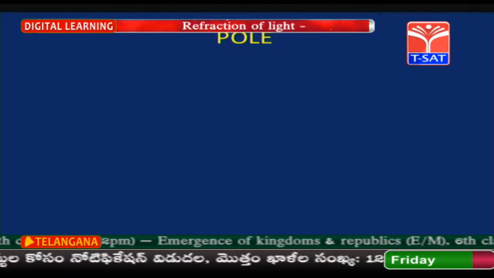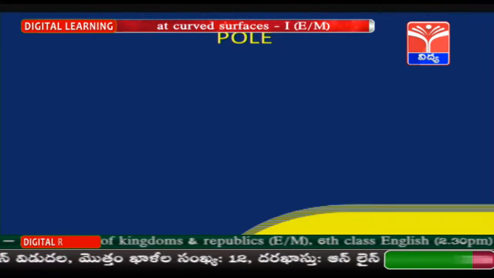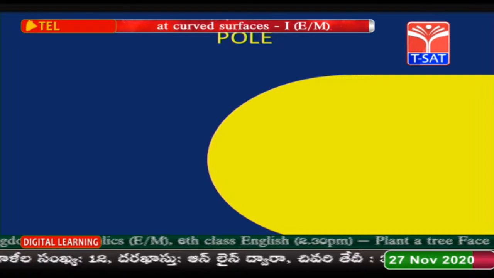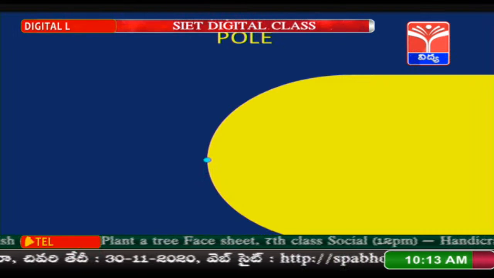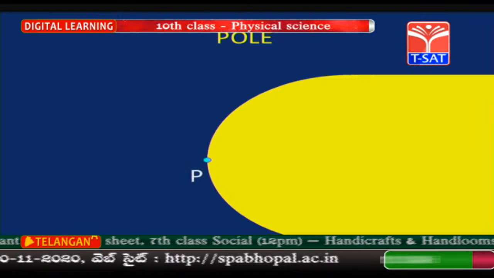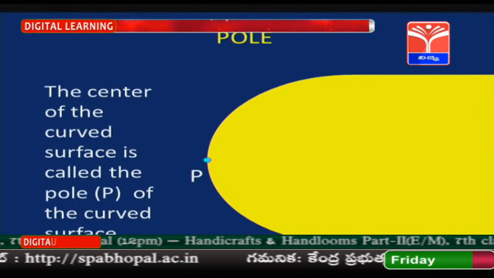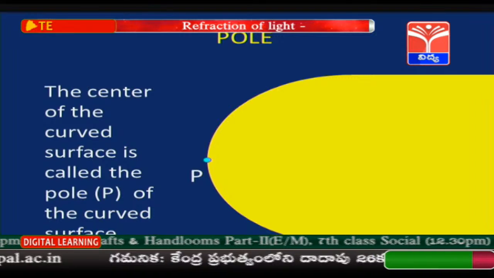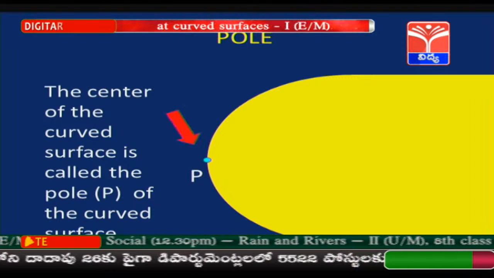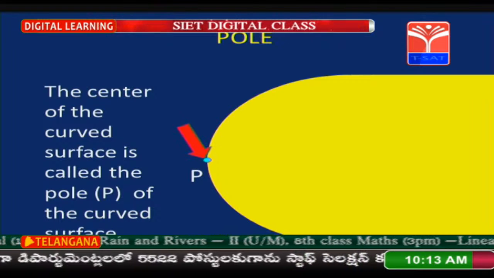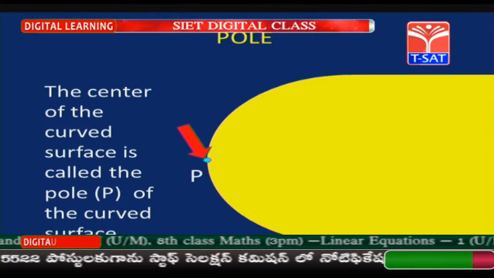Now let us try to know what is a pole. Dear children, this is a curved surface and the midpoint of the curved surface is the pole. It is represented with the letter P. The center of the curved surface is called the pole of the curved surface. You can see this is the pole of the curved surface.